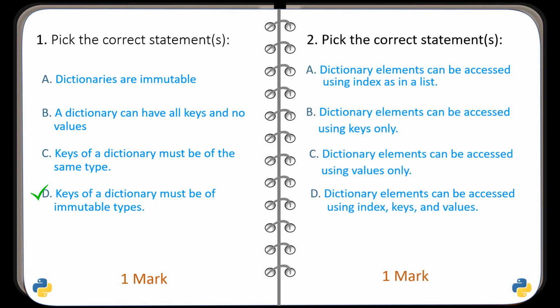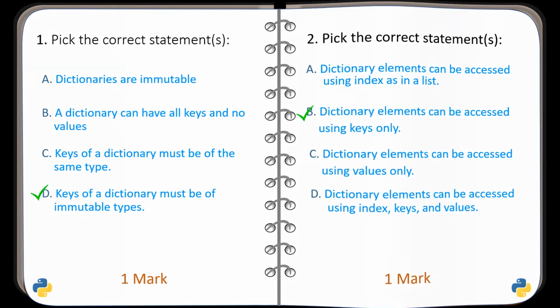Question number 2. Pick the correct statements from the ones given below. And the correct option is option B. Dictionary elements can be accessed using keys only.